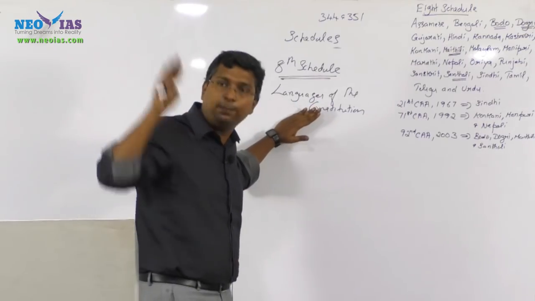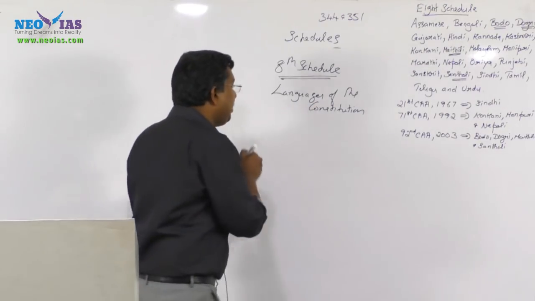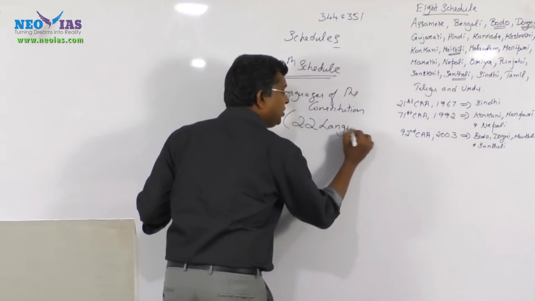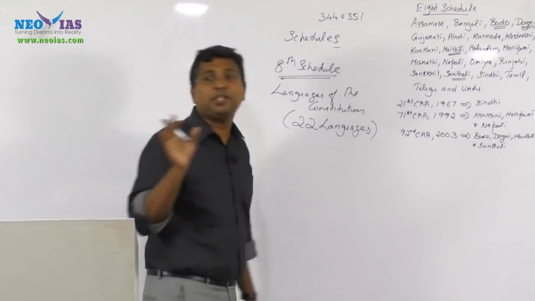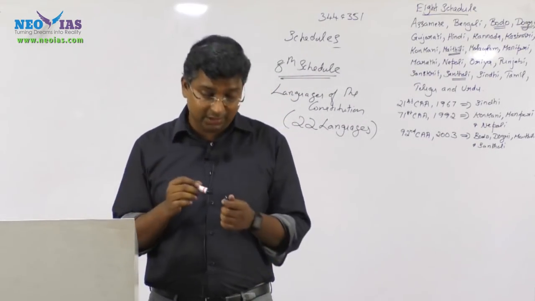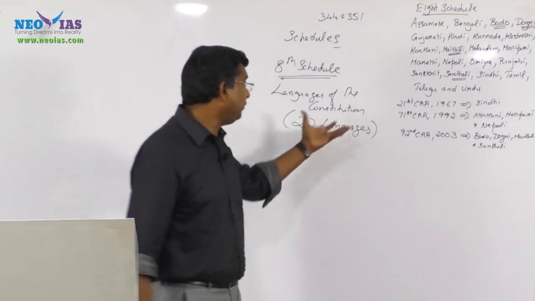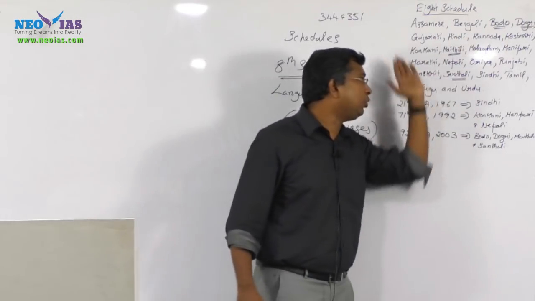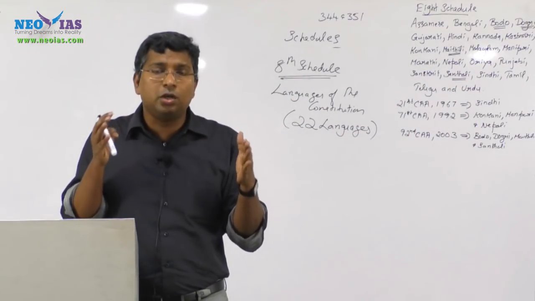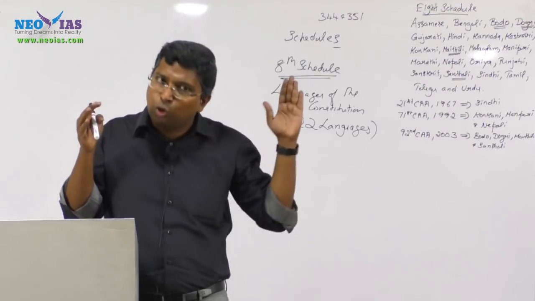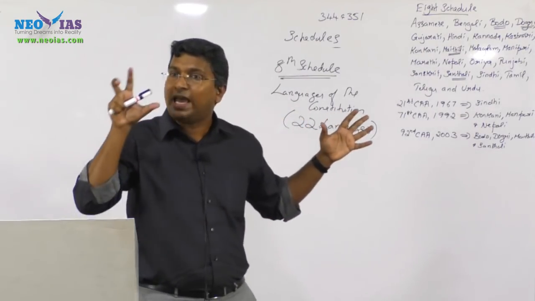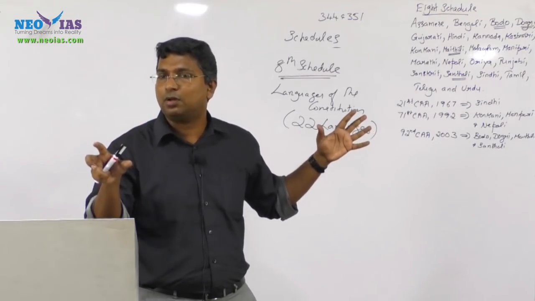As of now, and again it's very important, there are 22 languages recognized by the constitution. So how many languages are there? 22 languages. Now you see, it is difficult for you. As part of the subject matter, you need to know all the 22 languages. But I'll tell you the trick. Instead of memorizing the 22 languages, just go through them, and I will tell you which languages are important from your examination point of view.